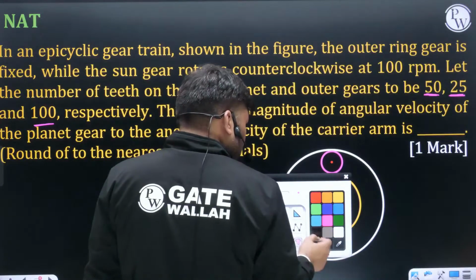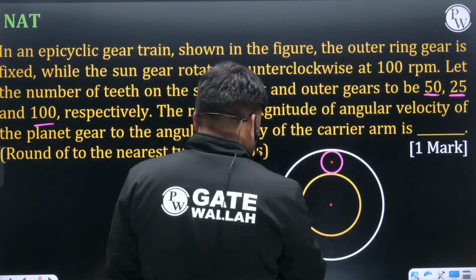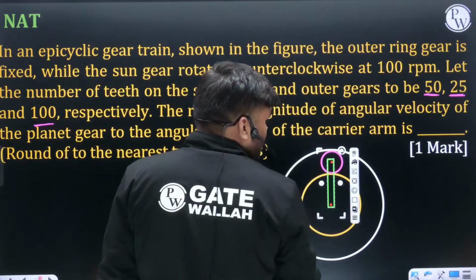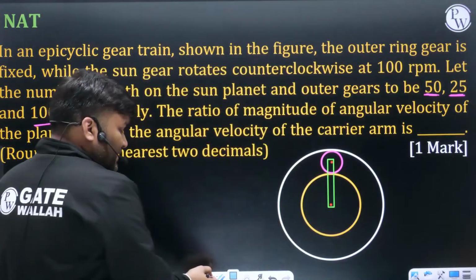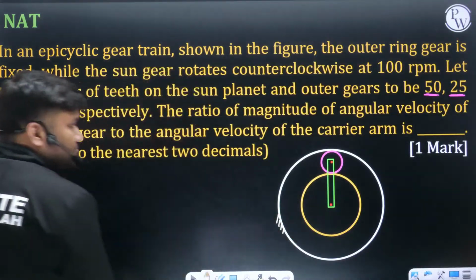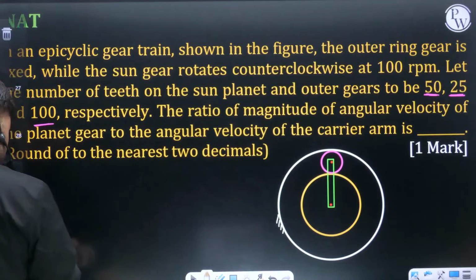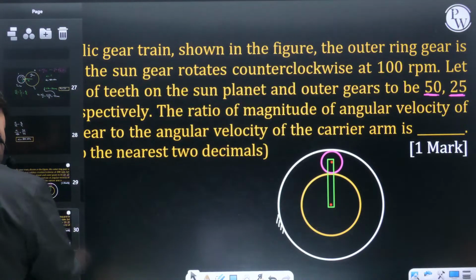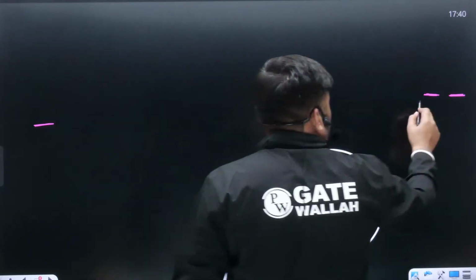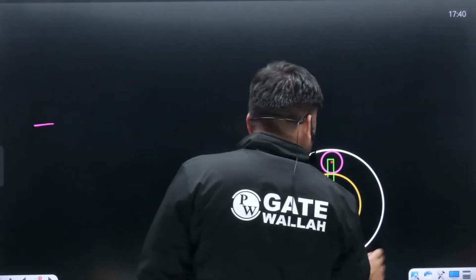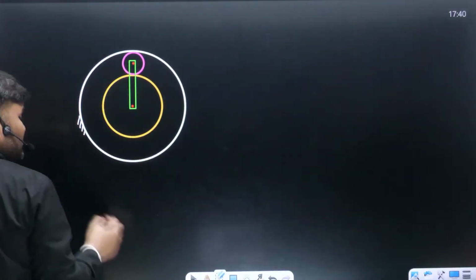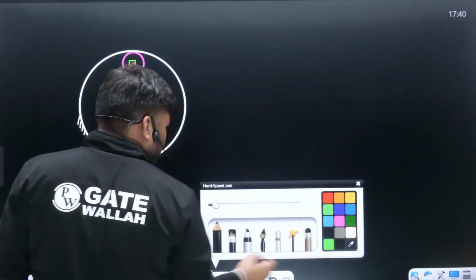Let me draw the diagram. This is how your gear train looks. Planetary gear train they have given. Outer ring they have fixed. ठीक है ना? अच्छा. Now imagine bete. Imagine if they have missed any of the teeth. They have given here, but in case if they have missed any of the teeth, we can easily calculate.